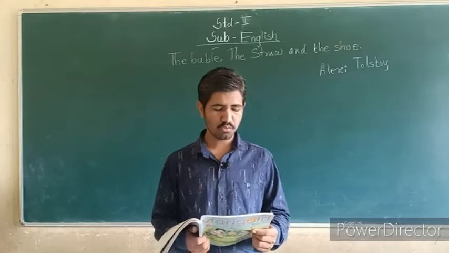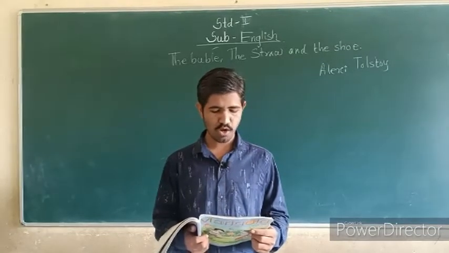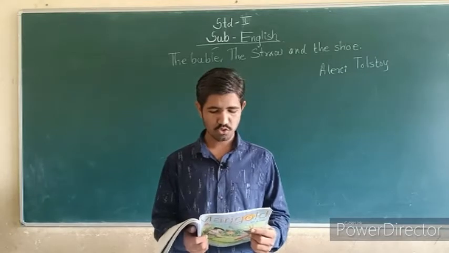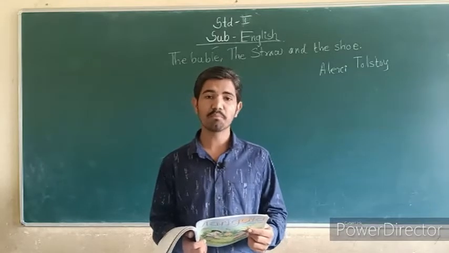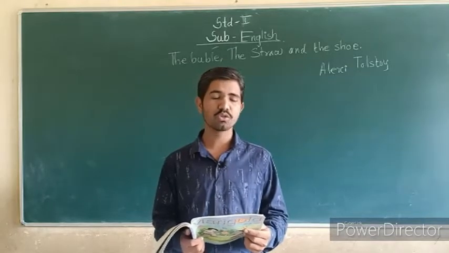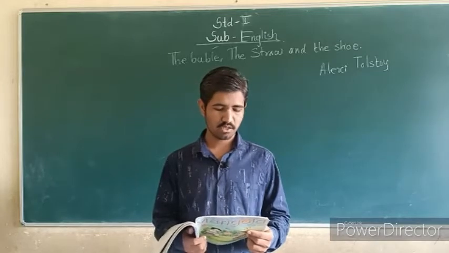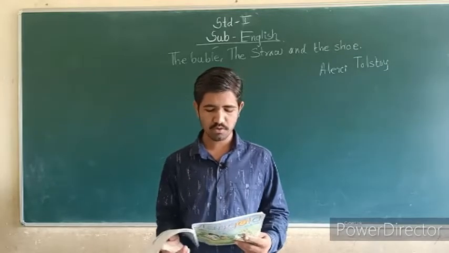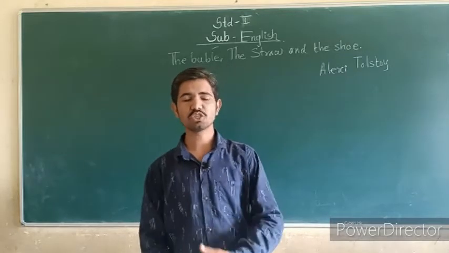When the shoe jumped on the straw, it broke and the shoe fell into the water with a loud splash. The bubble shook with laughter and burst with a big bang. This is the story.